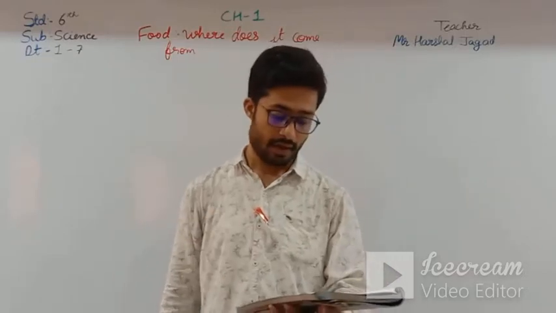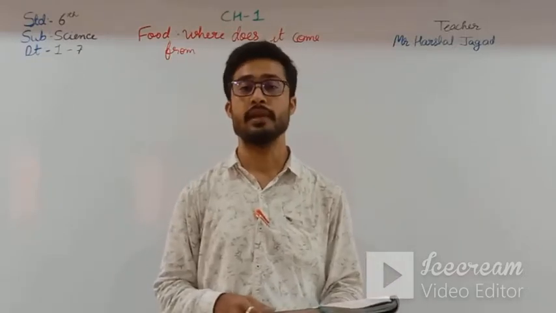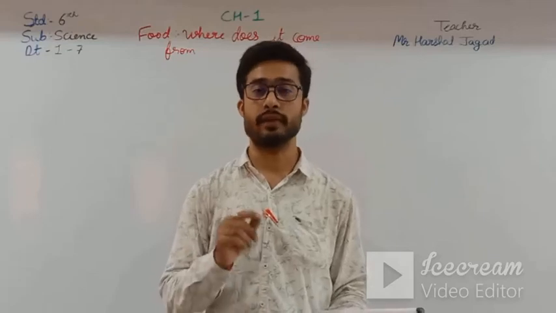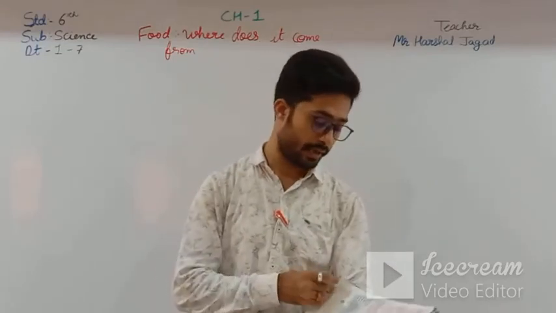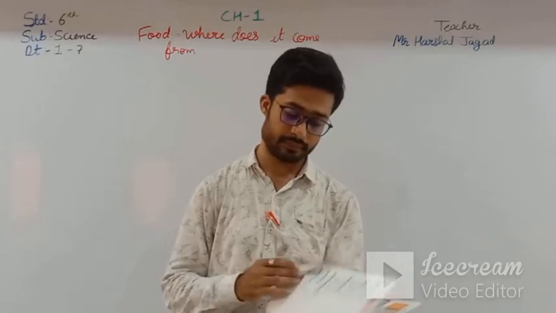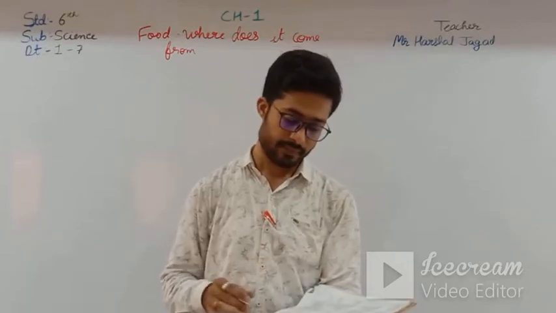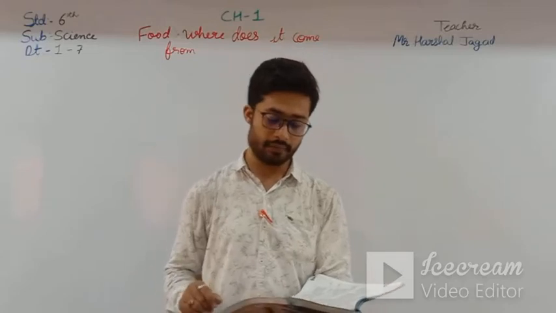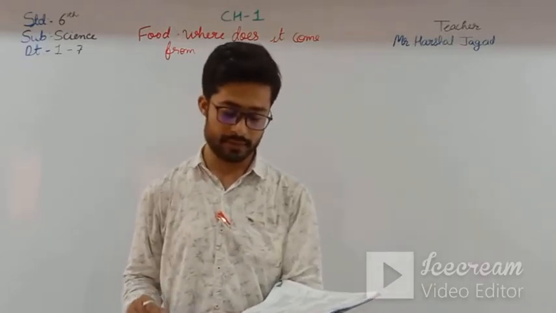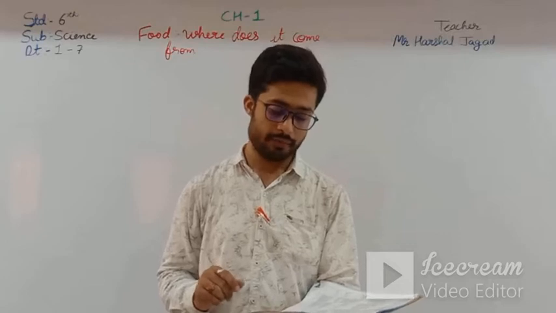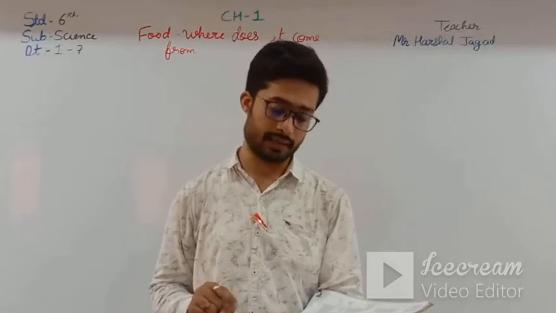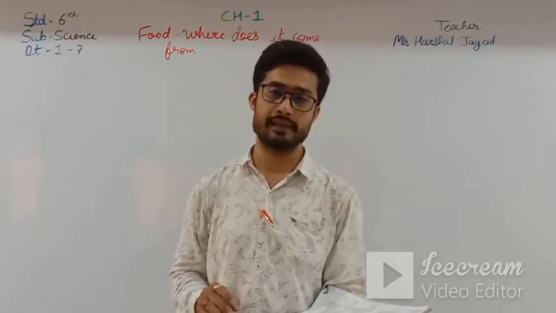So first, how does the food help us? In the very first lecture we have seen that we get energy from the food we eat. Food helps us to grow and repair worn out tissues, and food helps us stay healthy and protect our body from diseases.